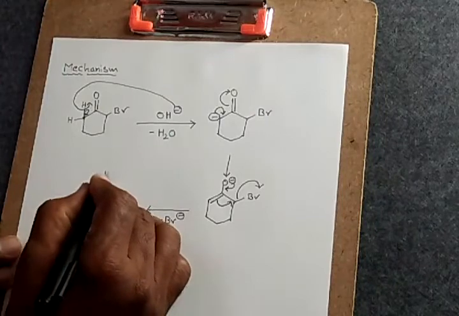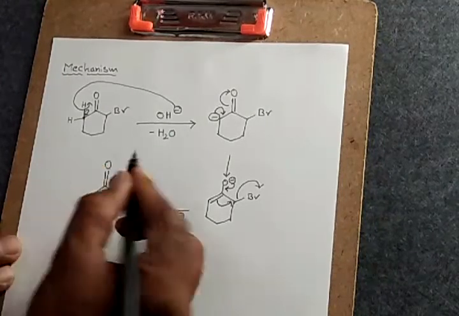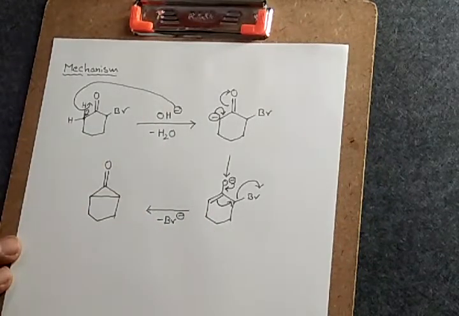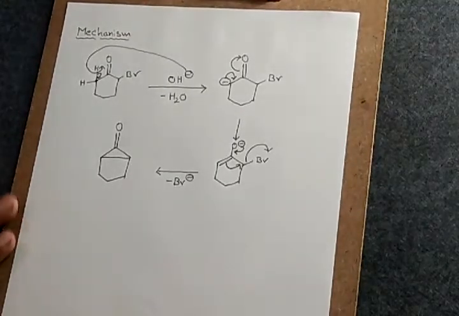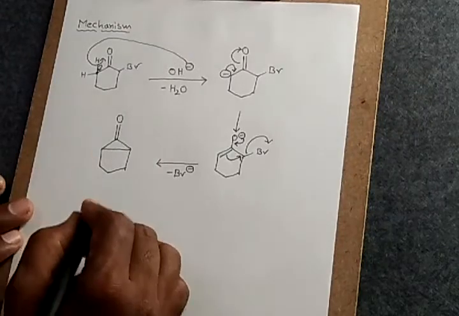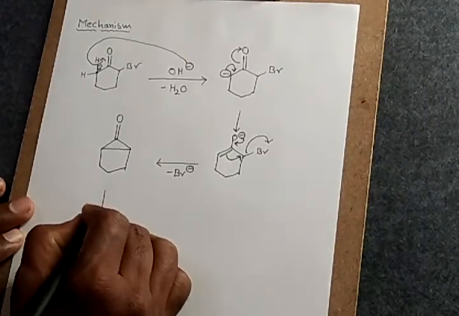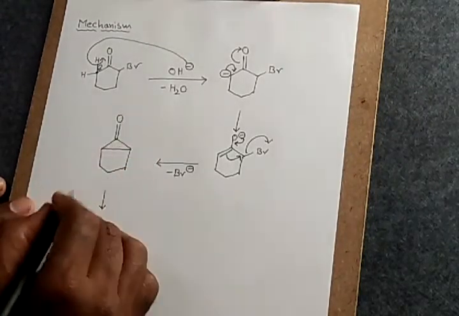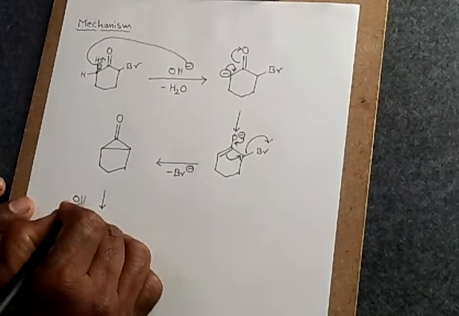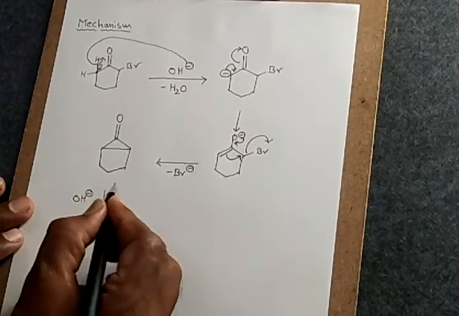And this is double bond O. Up to this point, hope you have understood. Next, in the next step of the reaction, what happens? This particular molecule is now being attacked once again by the base, the OH minus ion.